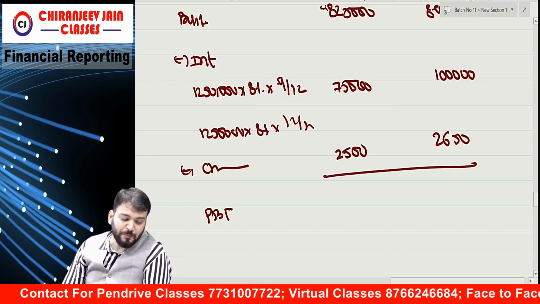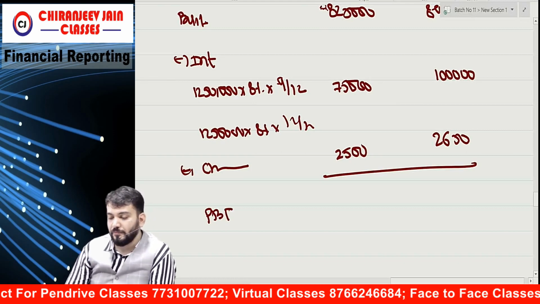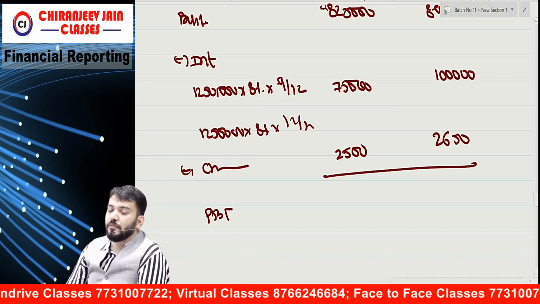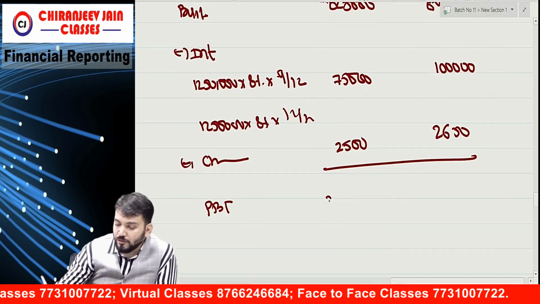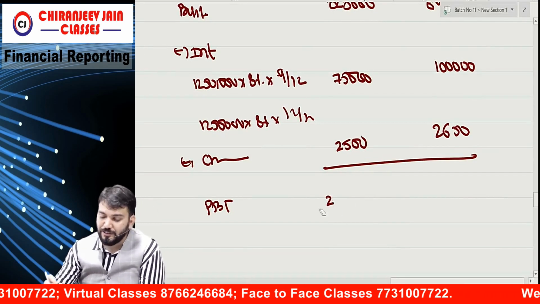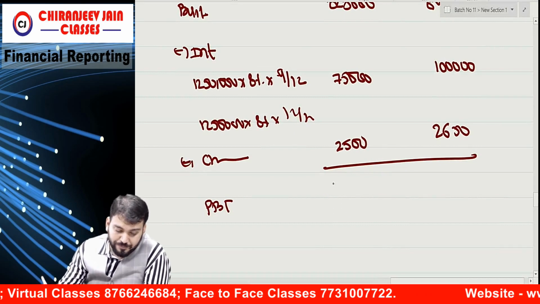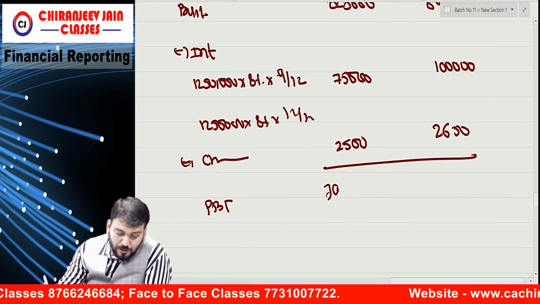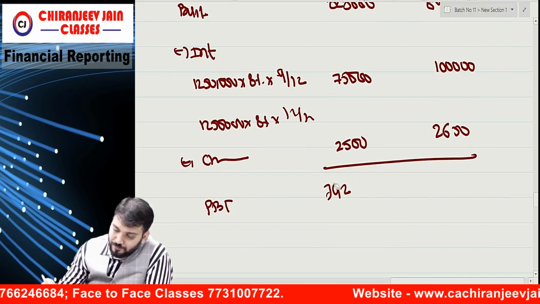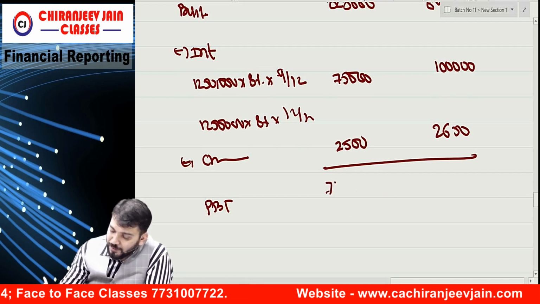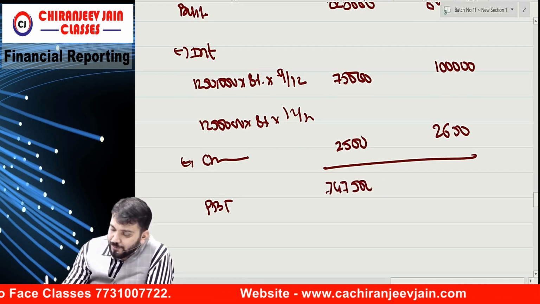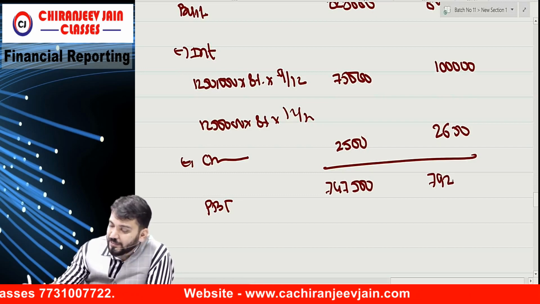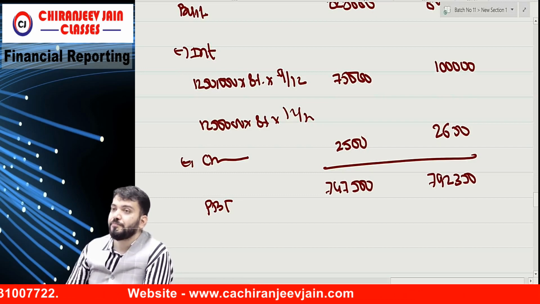Can you give me profit before tax? 7 lakh 92,500 and 7 lakh 92,350.